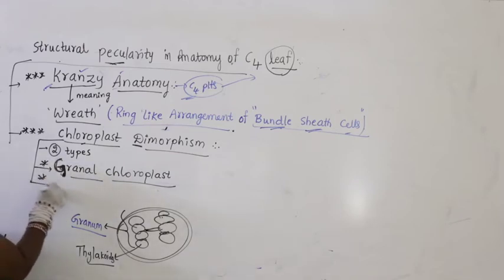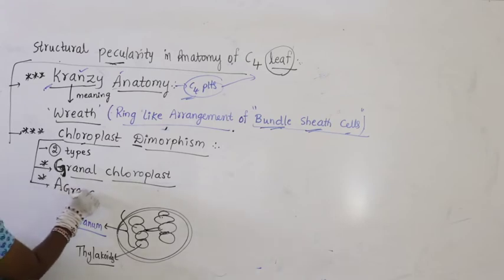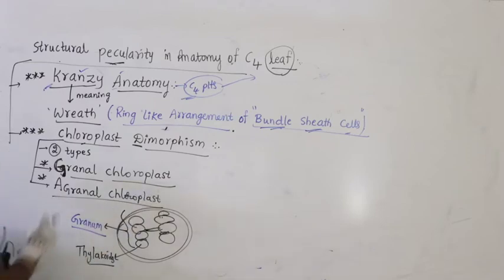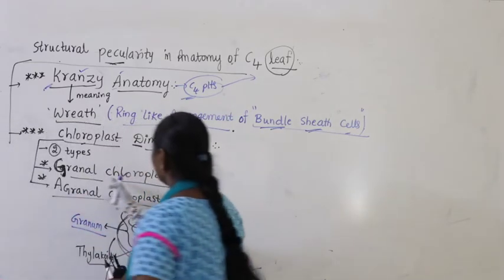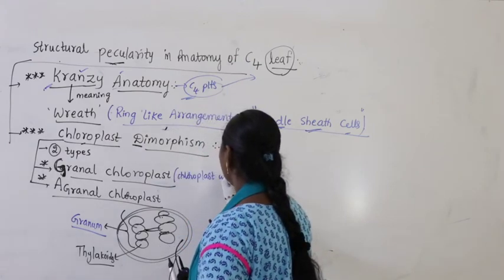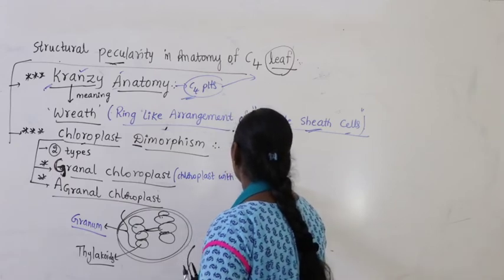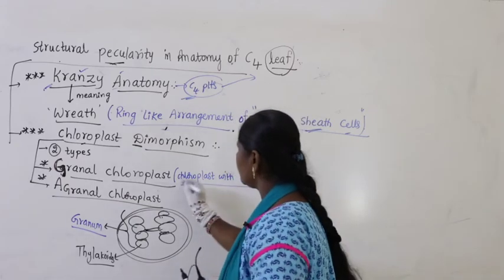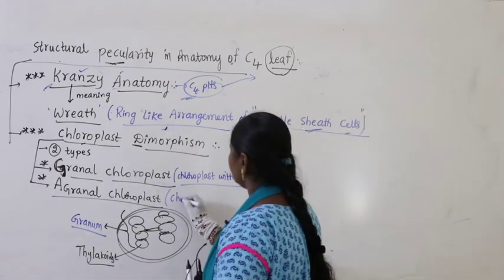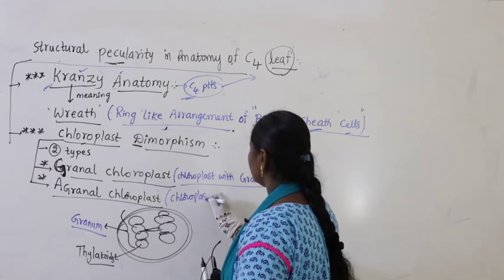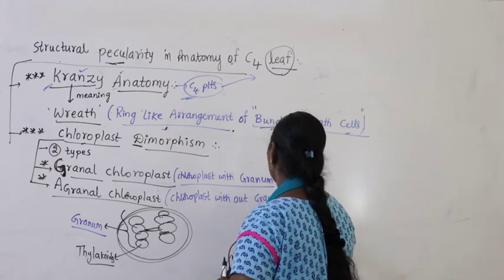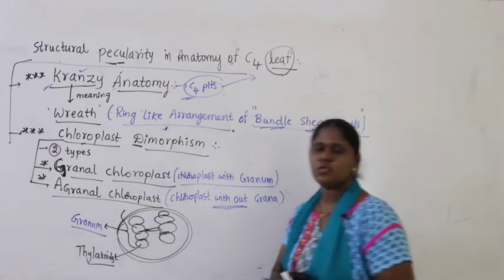Then another type we find is agranal chloroplast. What is the meaning of this? Granal chloroplast means chloroplast with grana. Agranal chloroplast means chloroplast without grana, meaning there is no granum.